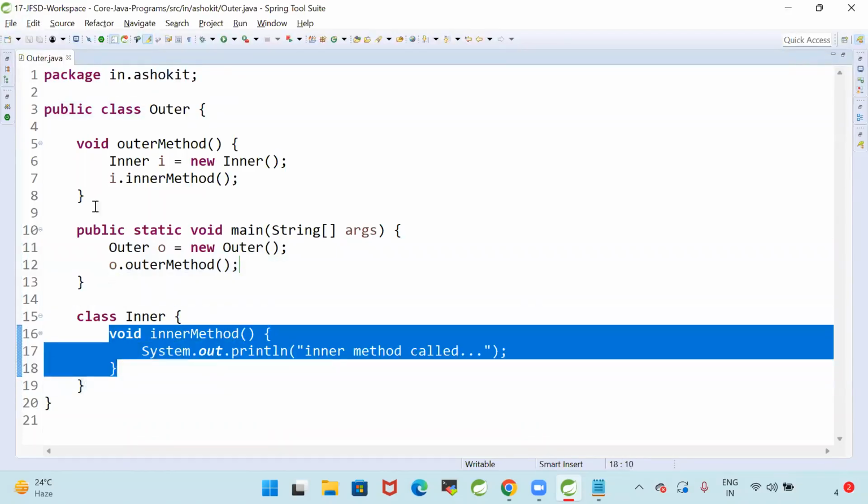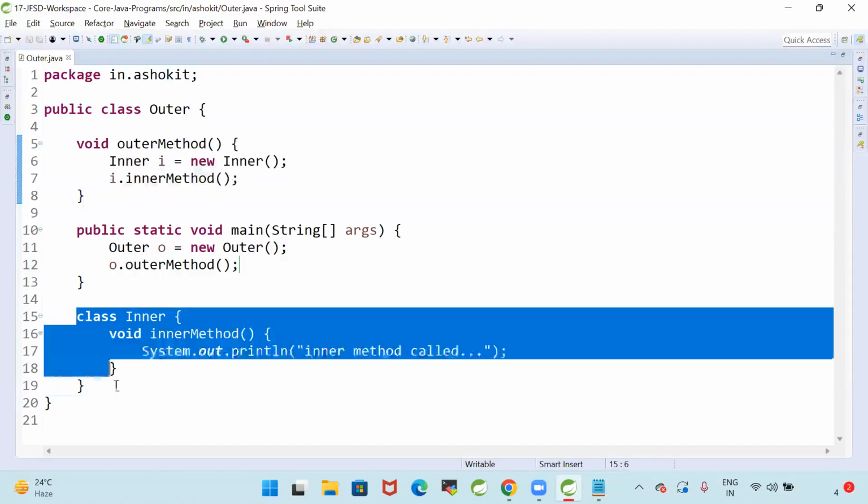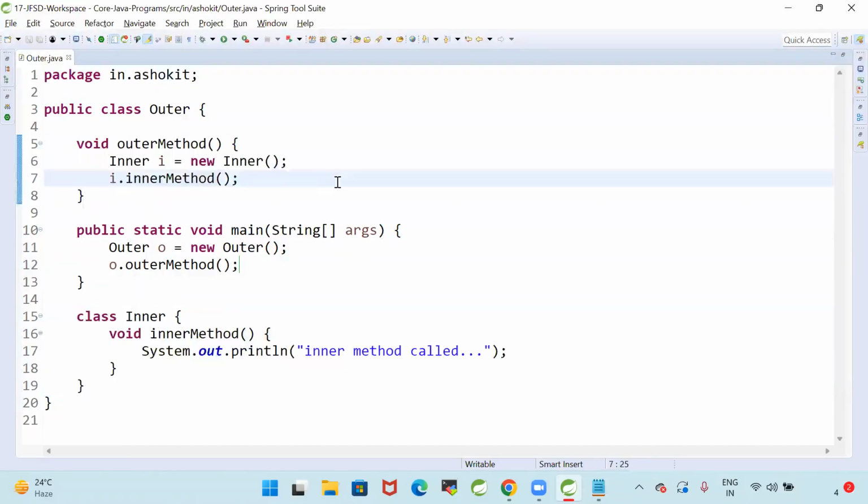The inner class has the inner method, and the outer class has the outer method. Look at this program: the outer class method is able to access the inner class method by creating the object.